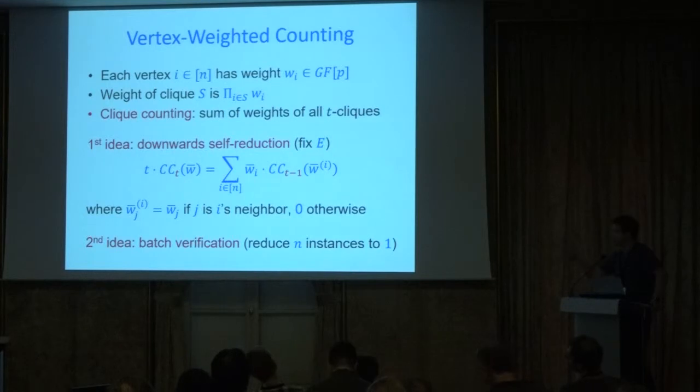Again, we have an easy reduction from clique counting to vertex-weighted clique counting. Just give all the vertices weight 1, and now every clique contributes 1, every non-clique contributes 0, and so you're just counting the number of cliques in the graph.